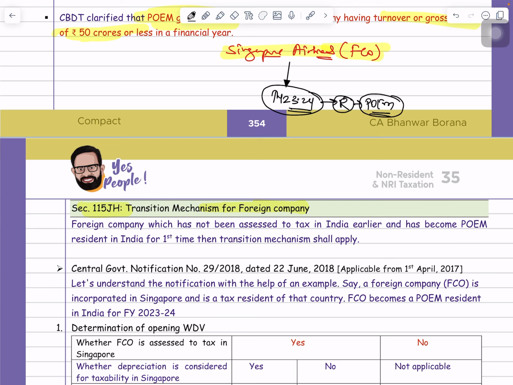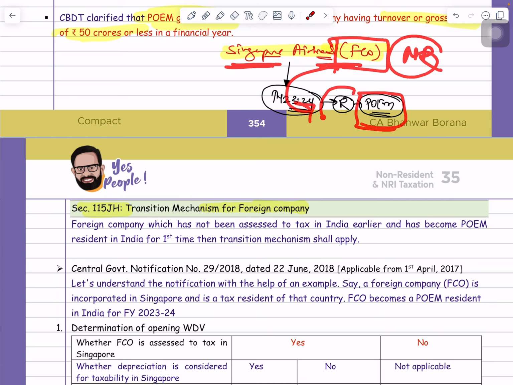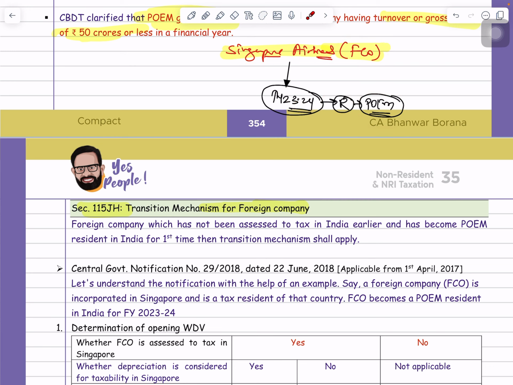Whenever any company becomes resident in India, can I say that now world income is going to be taxable in India? Because if any person is a resident in India, then world income is taxable in India. So Singapore Airlines, a foreign company, was earlier non-resident, but in the current year it became a POEM resident in India. So now the world income will be taxable in India.